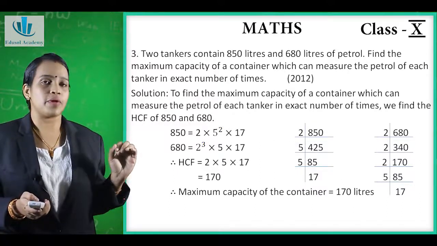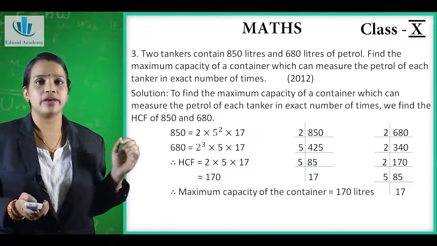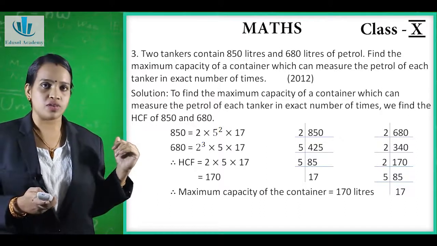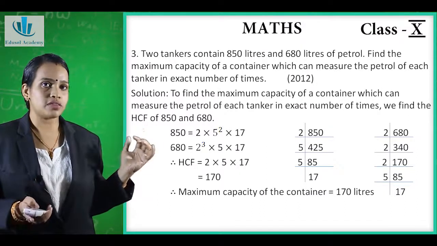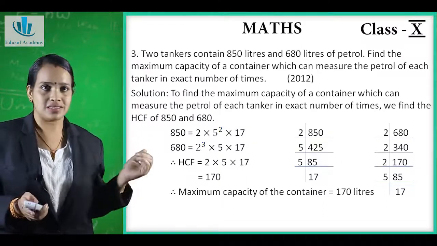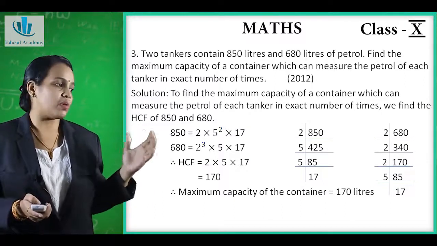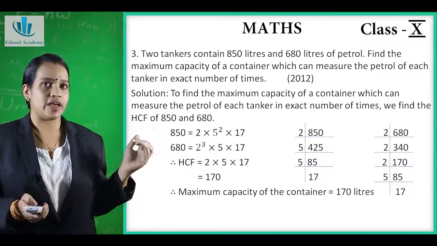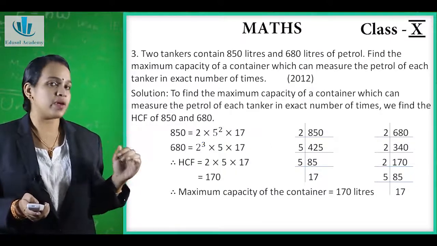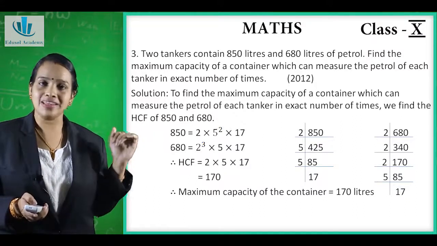Now the next question is: 2 tankers contain 850 liters and 680 liters of petrol. Find the maximum capacity of a container which can measure the petrol of each tanker in an exact number of times. Now this question has appeared in the year 2012. The 2 tanks hold 850 liters and 680 liters. We have to find the maximum capacity a container can measure the petrol of each tanker in an exact number of times. So to find the maximum capacity, we will find the HCF of 850 and 680.